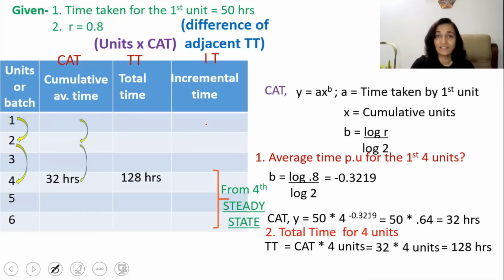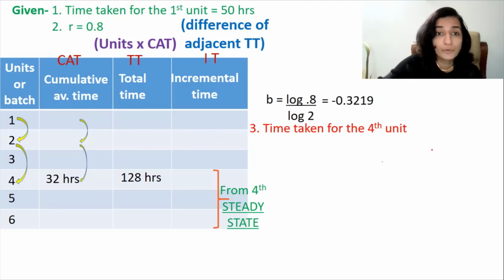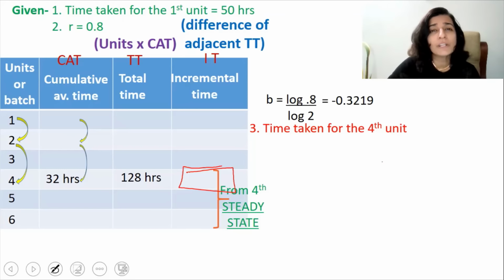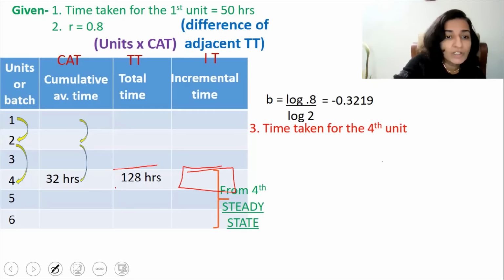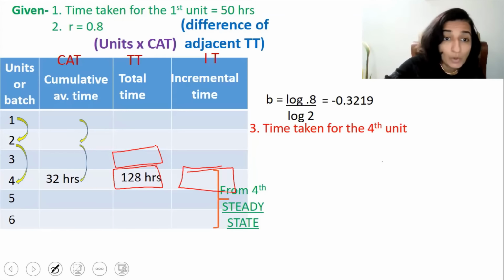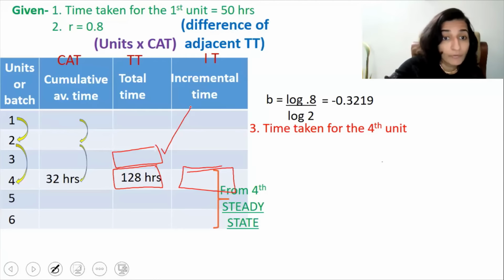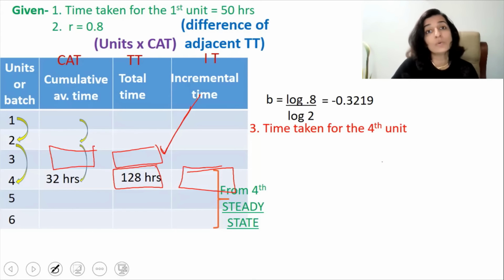The third possible question that can come from the learning curve topic is the time taken for the fourth unit. What do you mean by the time taken for the fourth unit? That is nothing but the incremental time. And how do you find out the incremental time? It is the total time for 4 units minus the total time for 3 units, correct? That is incremental time. But we don't know the total time of 3 units. So first we have to find that out. And for finding out the total time for 3 units, we need the cumulative average time of 3 units. Only then can we find out the total time of 3 units.